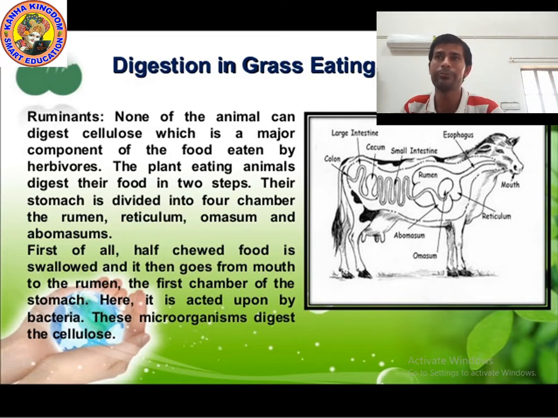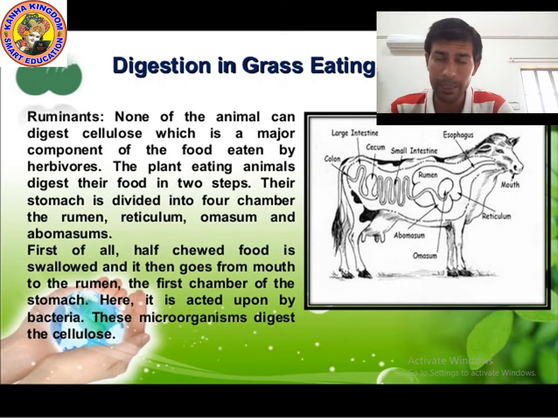Yes, we can divide their stomach into four chambers. Means their stomach is divided into four parts: rumen, reticulum, omasum and abomasum. Remember kids, our stomach is also divided into three parts, but it is not written in your book. That's why I have not told you. So the stomach of a plant eating animal is divided into four parts: rumen, reticulum, omasum and abomasum.